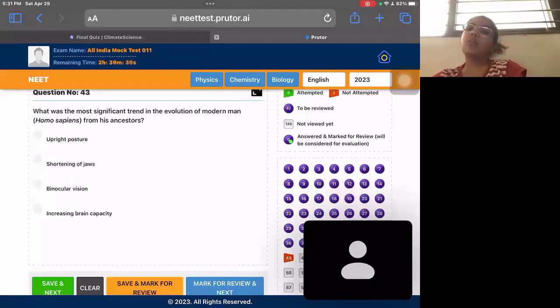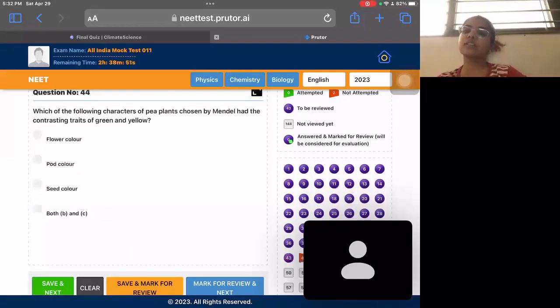Question 43. Most significant trend of evolution of modern humans. Upright posture, shortening of jaws, binocular vision, everything is a trend from the ancestors. It has changed over time, but increasing brain capacity is the most significant trend till now. This was, I guess, one of the previous questions of NEET. So yeah, increasing brain capacity is the correct answer. It was less in the primitive ancestors, in the primitive Homo sapiens, and it has increased till the time it has reached our species.